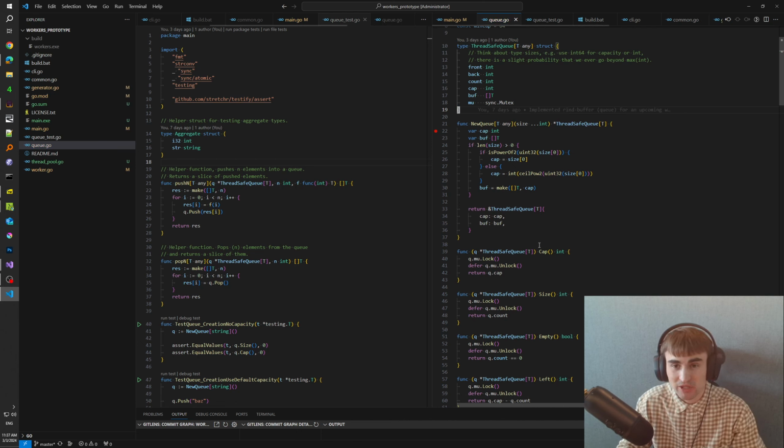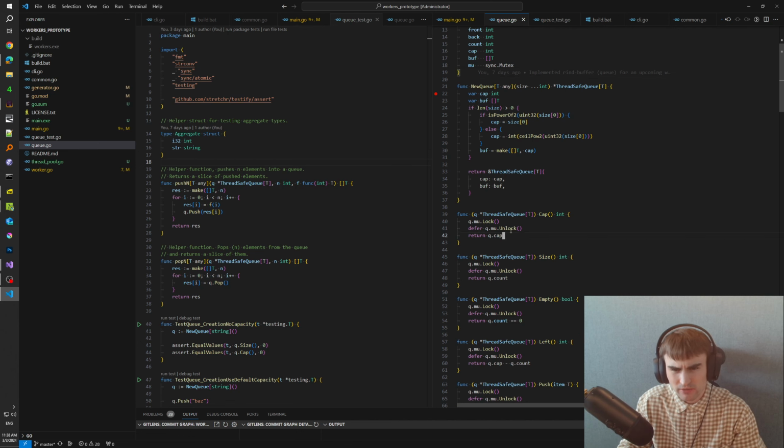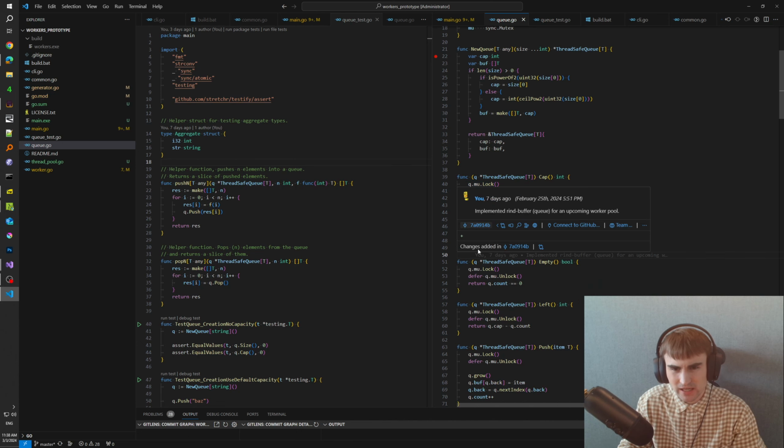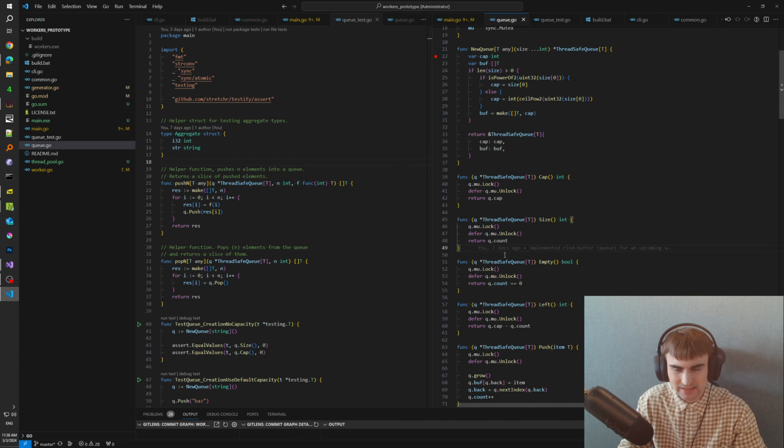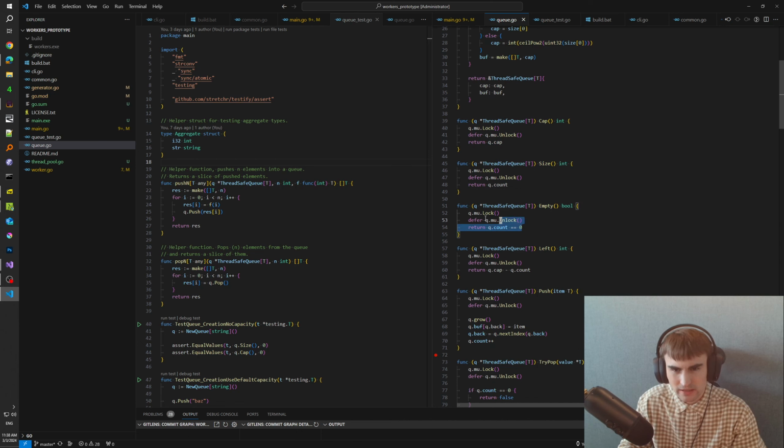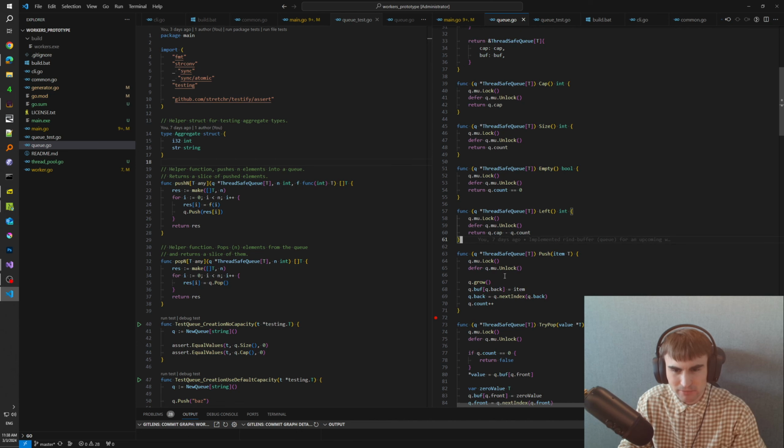But you can experiment on your own and write some tests. The capacity, the size returns the size of the queue, then whether the queue is empty or not, how many elements are left.